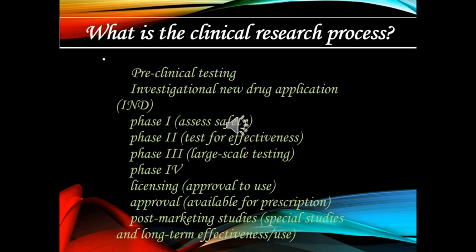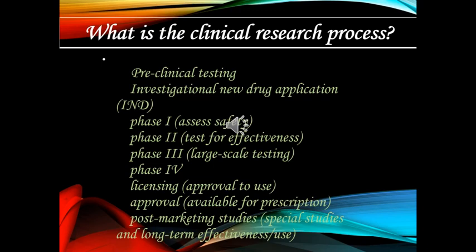Phase 2 includes a larger number of participants, which might range from 100 to 300, and phase 3 includes approximately 1000 to 3000 participants to collect more data about the drug, and around 70% of drugs advance to the next phase.